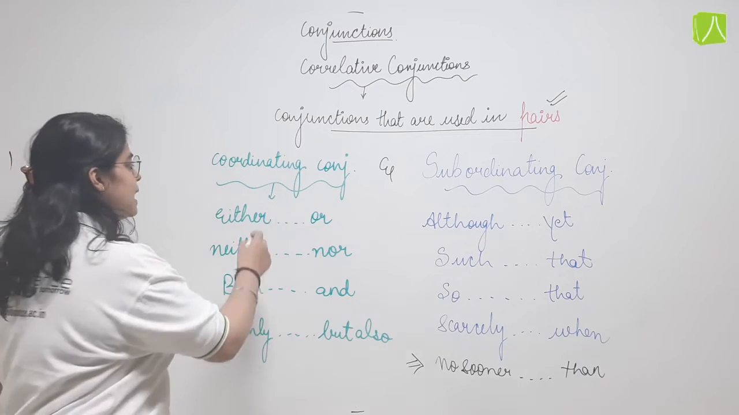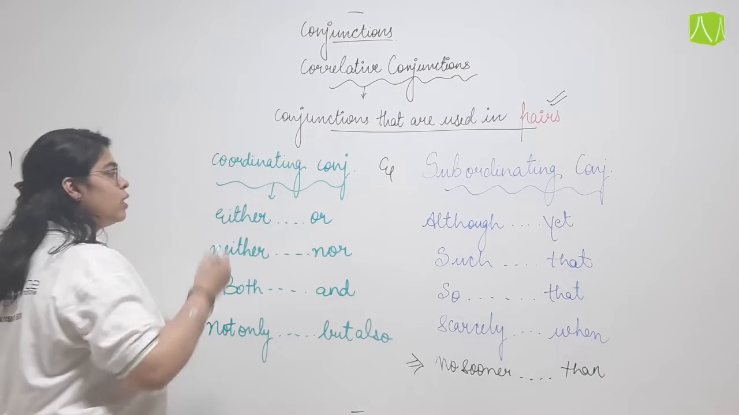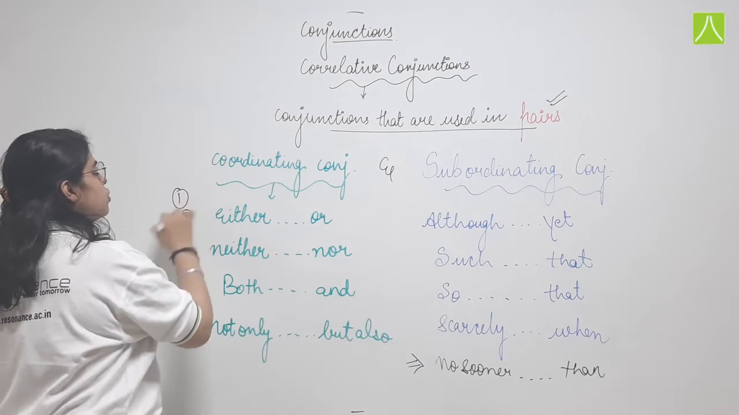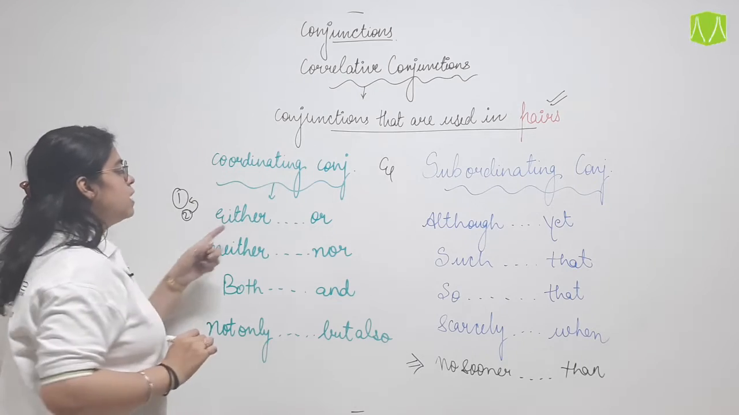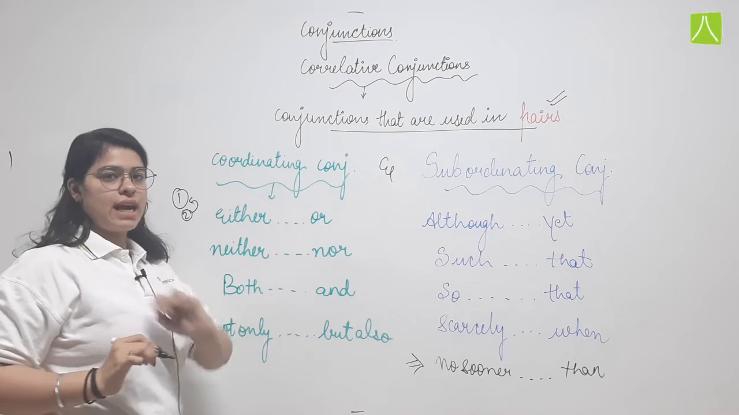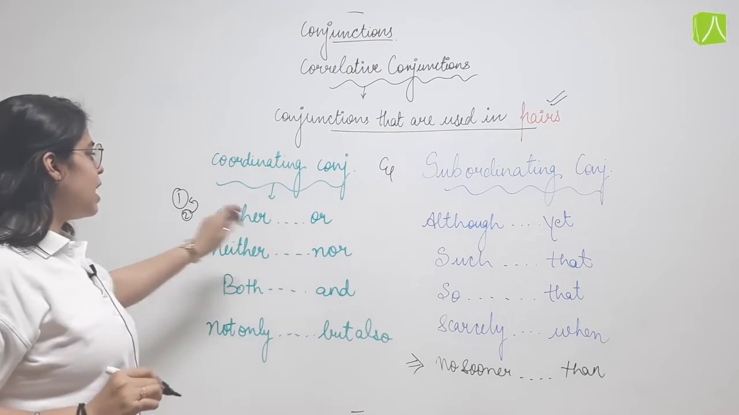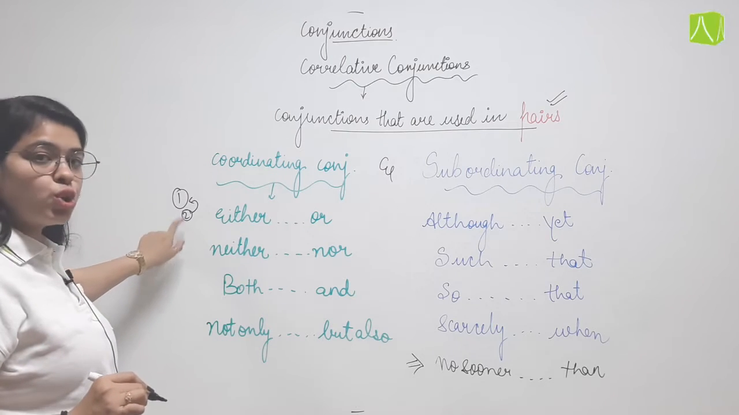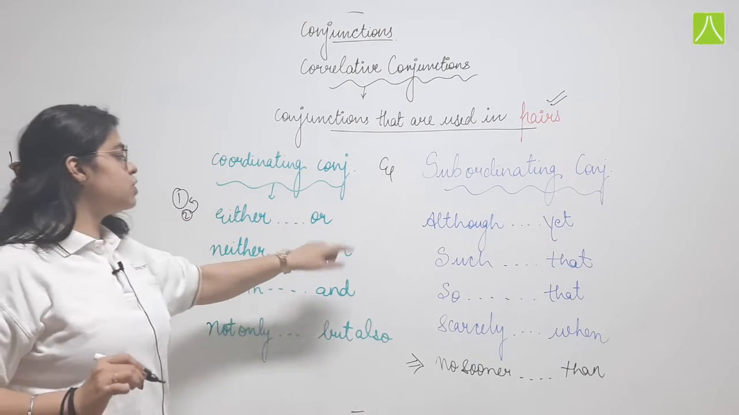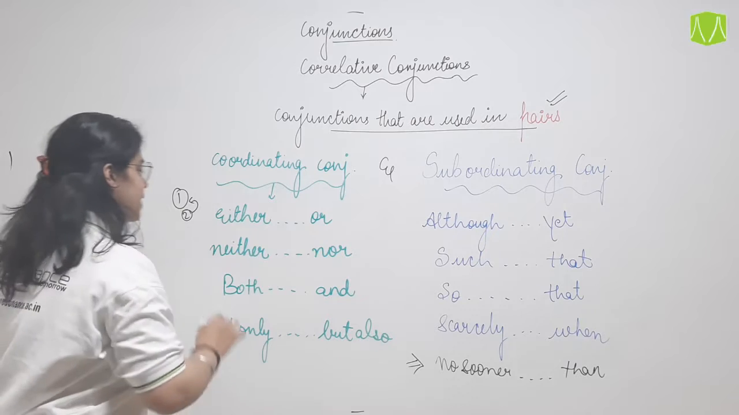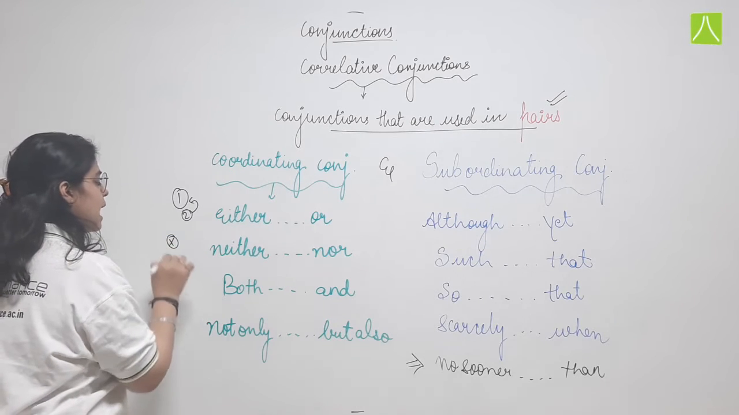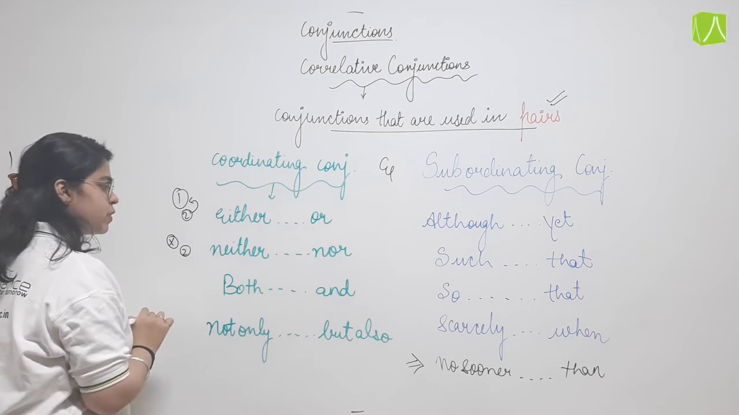Either or, when we denote one of the 2. अगर हमें दो में से एक चाहिए तो we use either: either he or she has made a mistake. So when we are referring to 1 out of 2. Neither he nor she is at fault, when we are referring to none out of 2. Okay.